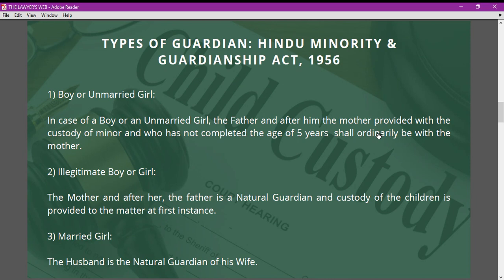Now, if we talk in the context of illegitimate boy or girl, the mother is the natural guardian, and only after the mother, the father is entitled to take the custody and to be considered as a natural guardian. And additionally, if we talk in the context of a married girl, the husband is the natural guardian of the wife, and there is no point of considering father or mother as a natural guardian in the context of a married girl.